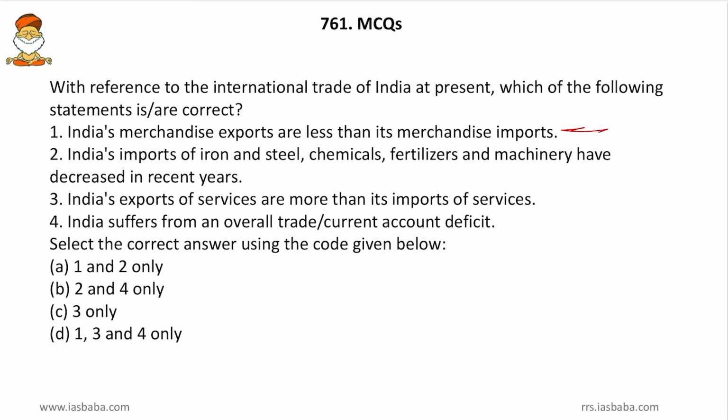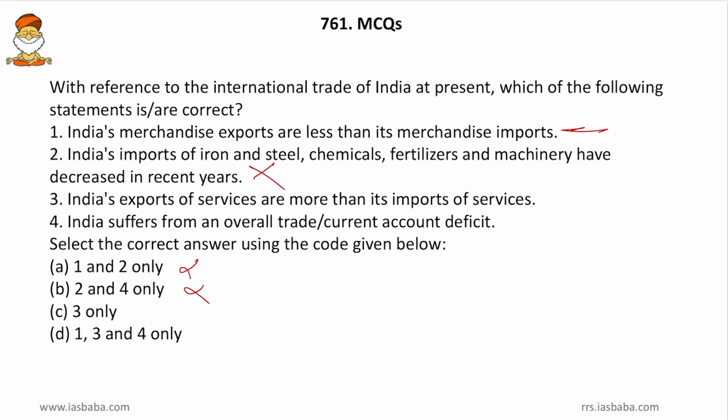And it is very impractical that iron and steel, chemical, fertilizers, machinery are all decreasing at once. So if any one of them increases by 1%, then the statement will go wrong. So here the advantage of minusculity we will use, and the difficulty of proof ensures that this statement has to be essentially wrong. So we will search for those options wherein 2 is not there. So here A and B will be eliminated and C and D will remain.